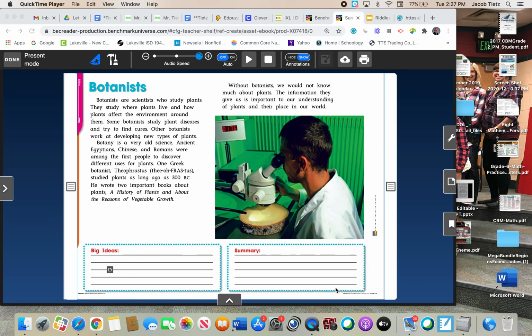And what we're going to do is I'll read you the botanist's paragraphs here. And what we're going to do is find the big ideas in each of the paragraphs and then combine those big ideas into making a summary. I liken this to when we did main idea, where you do the main idea of each paragraph and then combine them, and we can combine them into a summary. So that's one way to look at this as well.